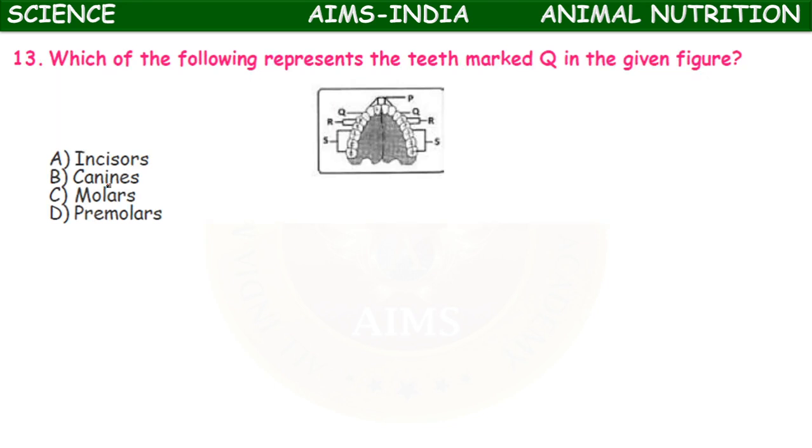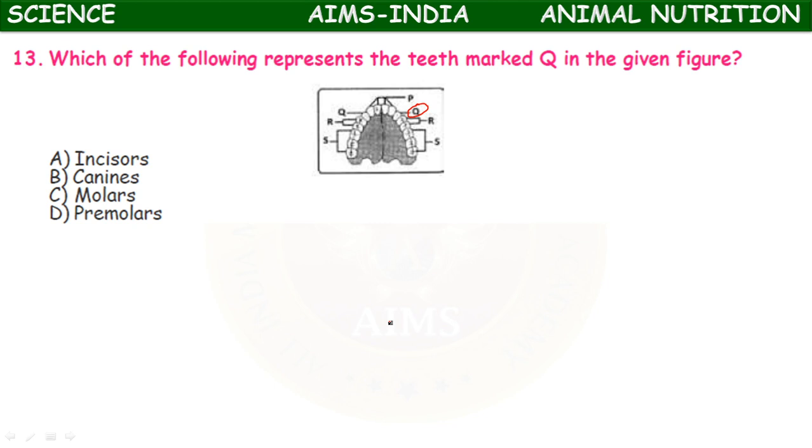Next question. Which of the following represents the teeth marked Q in the given figure? Please observe the figure here. It is our jaw, PQRS, each half of the jaw containing different types of teeth. What does the Q represent?